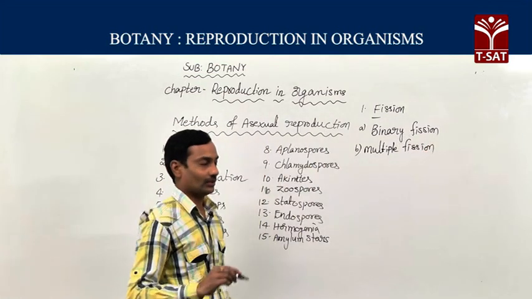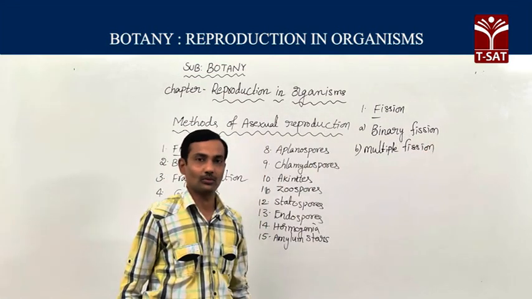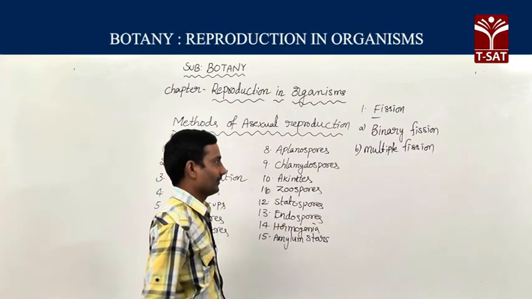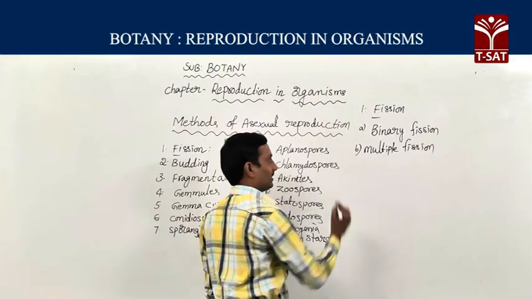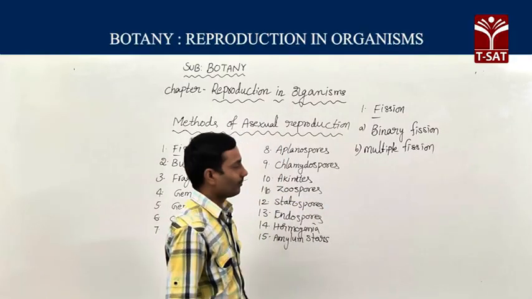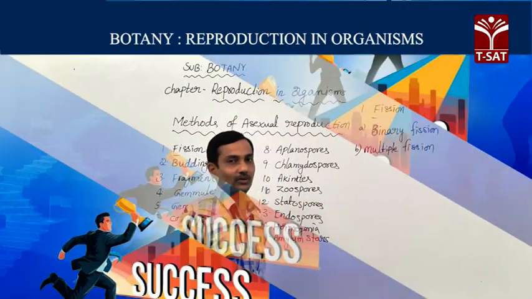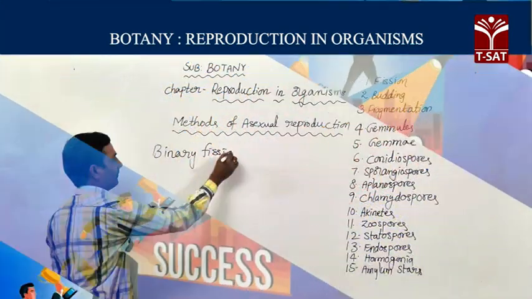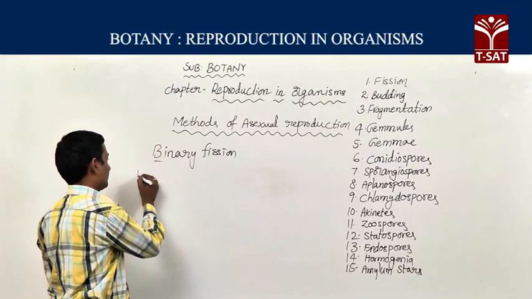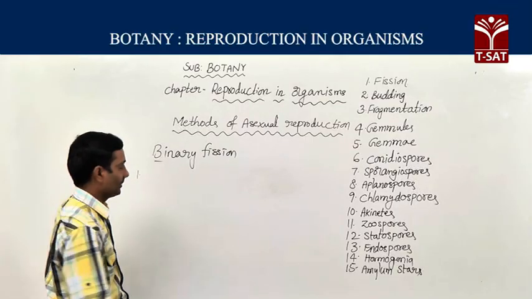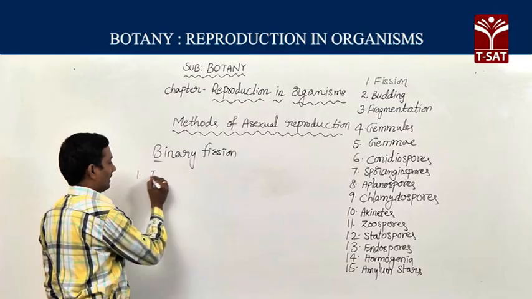The fission method of asexual reproduction is divided into two types, binary fission and multiple fission. At present we are discussing binary fission method of reproduction. The first method of binary fission is irregular